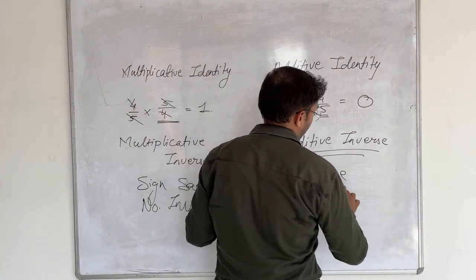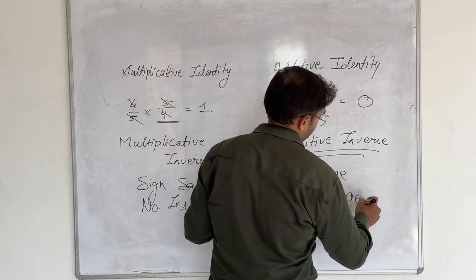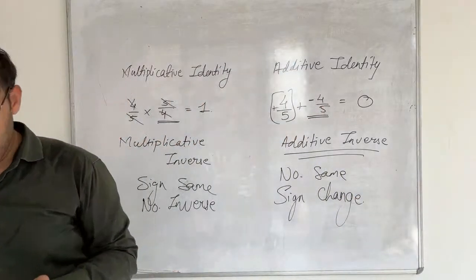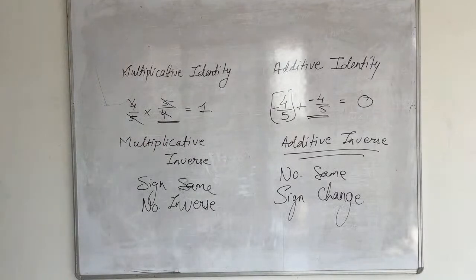This is the main difference between the additive identity and multiplicative identity. Sign will remain same and numbers will be inverse in the multiplicative identity, and in the additive identity the number will be same and sign will change.